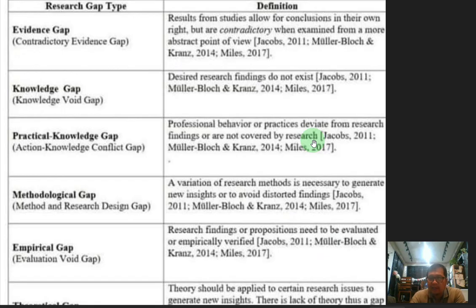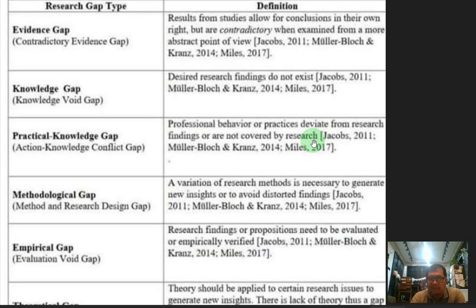For the evidence gap, the definition is that the results from studies allow for conclusions in their own right but are contradictory when examined from a more abstract point of view. So if a topic requires more evidence in order to further evaluate the research question or objective, then you have what we call an evidence gap. The next is the knowledge gap.